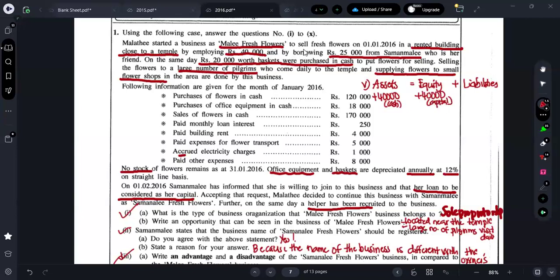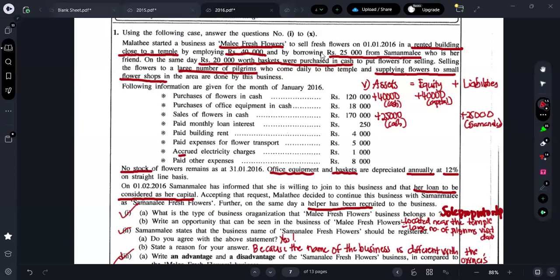Further, what do they say, guys? And borrowing 25,000 from Samanali. So plus 25,000 again, he is getting cash from whom? He is getting that cash as a loan, no, guys. So plus 25,000 as what? Samanali.